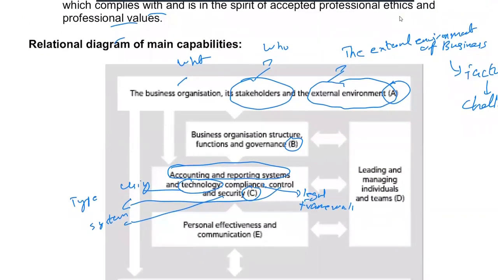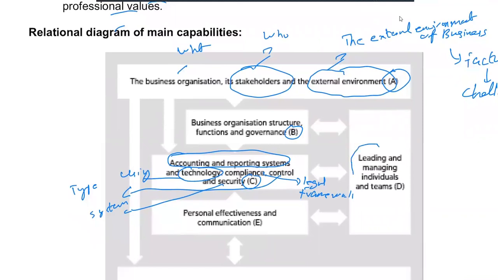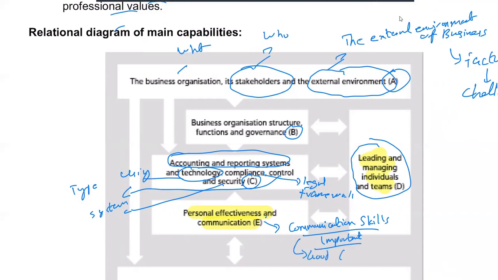Then if you can see section D, leading and managing individuals and teams, and personal effective communication, I will explain both of them simultaneously. Here ACCA wants you to know about communication skills. These are very important. Anyone who has good communication skills will always succeed in his career.